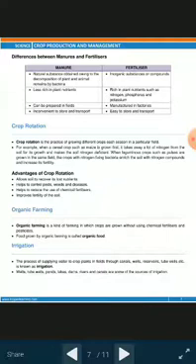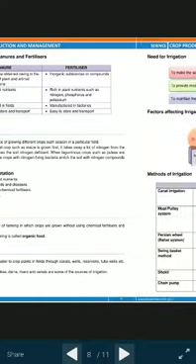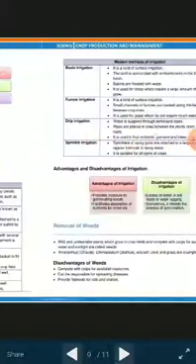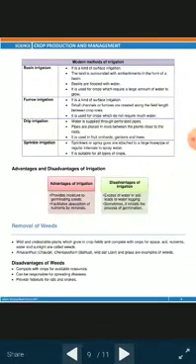Now we can see the sources of irrigation, that is wells, tube wells, ponds, lakes, dams, rivers and canals are some of the sources of irrigation. Now here some methods of irrigation are given, and it's up to the farmer whether the farmer wants to go for the traditional methods of irrigation or whether the farmer wants to adopt the modern methods of irrigation.